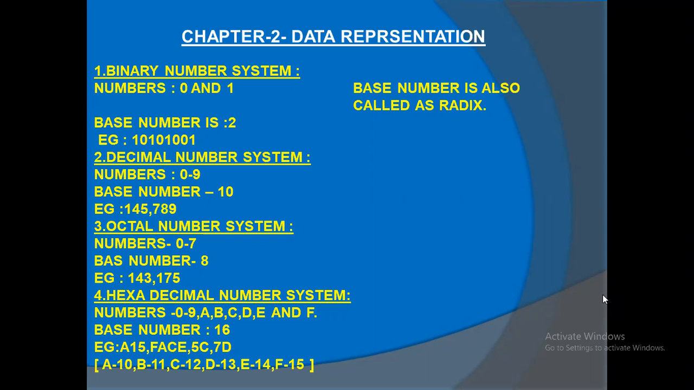5C means what? 5 is the normal number, and C is 12. So it is 5, 12. 7D means 7 is the normal number 7, and D is 13. So 7, 13. Okay, you complete it.